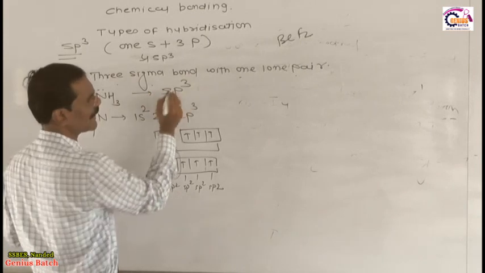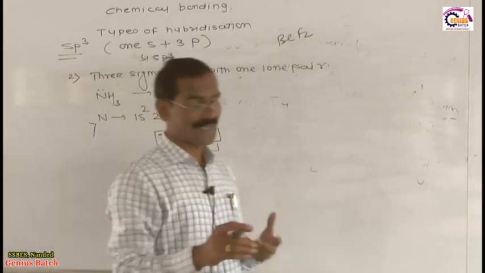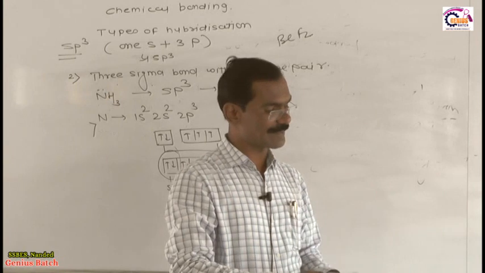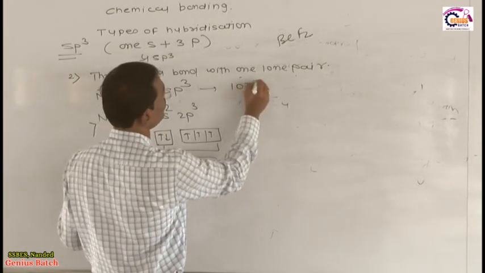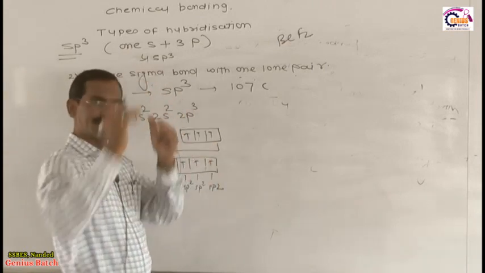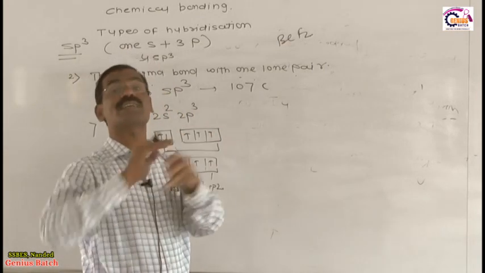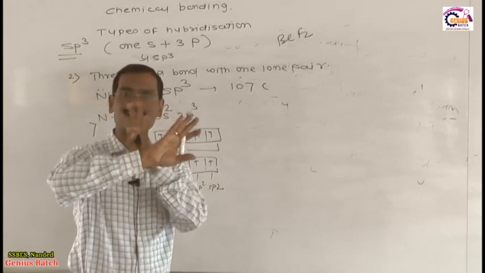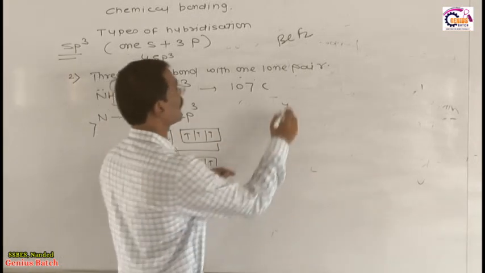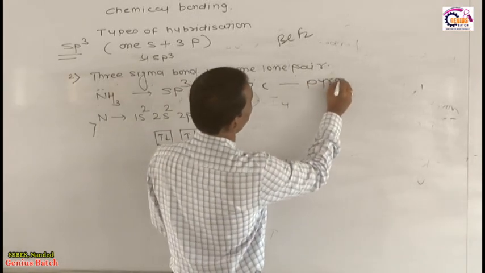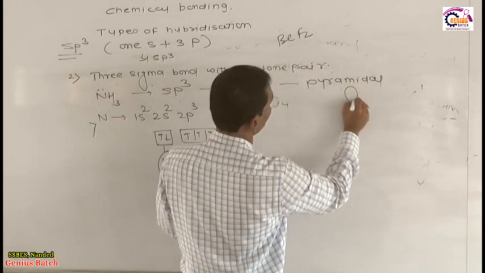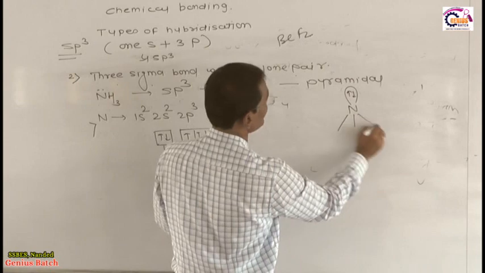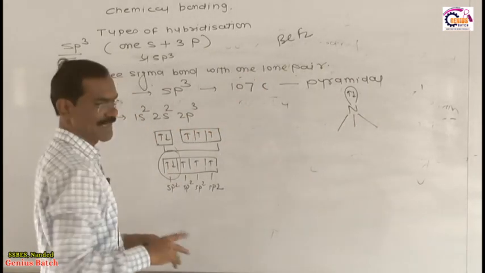Now dear student, if 3 sigma bonds with 1 lone pair are present, then no doubt the hybridization is sp3, but the bond angle is not 109 degree 28 minute, it is reduced, and the actual bond angle is 107 degree. If the bond angle is reduced, then the geometrical shape is also distorted. The geometrical shape never becomes tetrahedron, it becomes pyramidal. Pyramidal means nitrogen, this is the lone pair, and these are the 3 hydrogens. This is called the pyramidal shape.